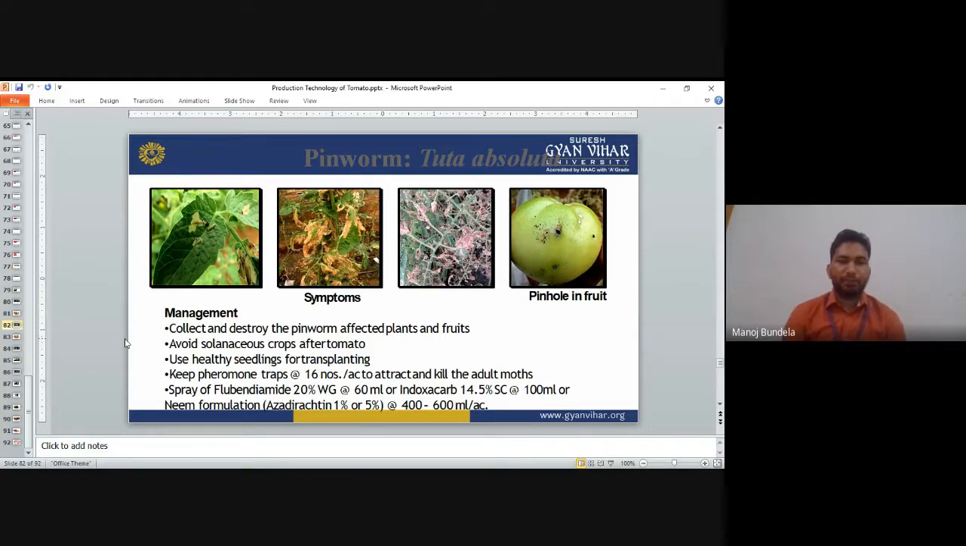Management: collect and destroy the pinworm affected plants and fruits. Whatever plant or fruits are affected by pinworm, we collect and destroy them. Avoid solanaceous crops after tomato, because it will spread to that crop also. Use healthy seedlings for transplanting. Keep pheromone traps. We can spray the endosulfan carbon, or you can prepare the neem formulation azadirachtin and spray it to control the pinworm.